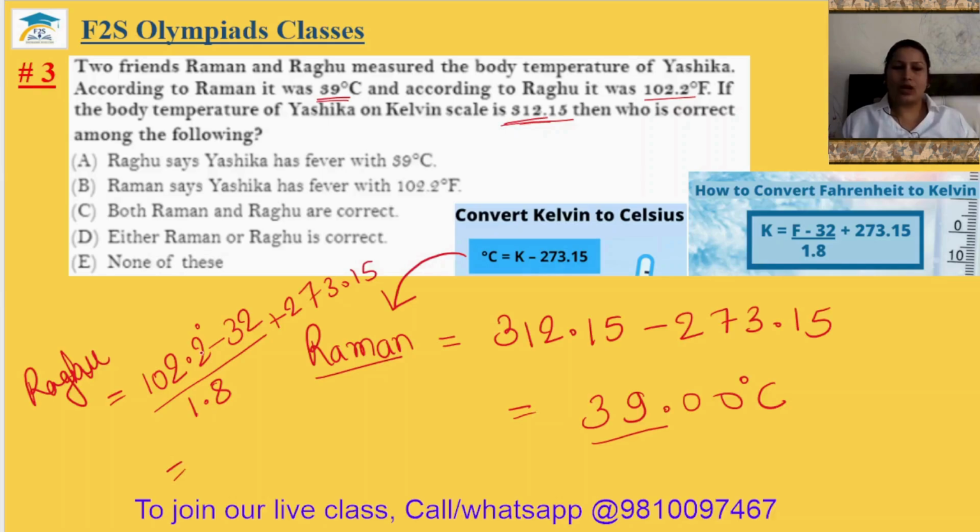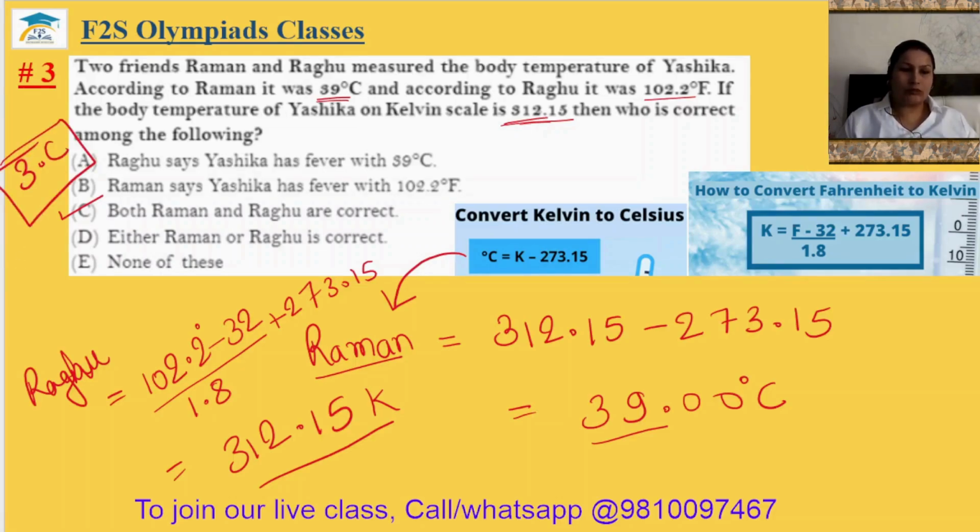After simplification, the Kelvin value will be 312.15 only. So Raghu is also correct. Both Raman and Raghu are correct. So the third answer will be option C.